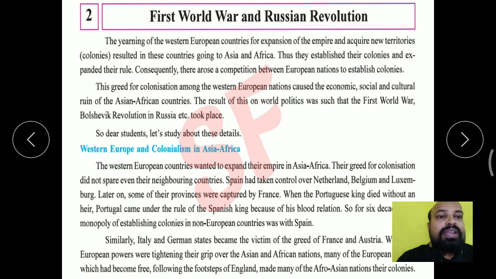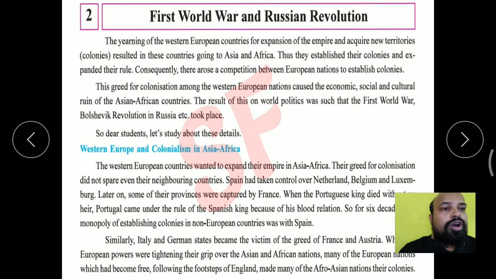Spain had taken control over the Netherlands, Belgium and Luxembourg. At that time, European countries also took control over other European countries. They established their rule over them and made them slaves. Later on, some of their provinces were captured by France.